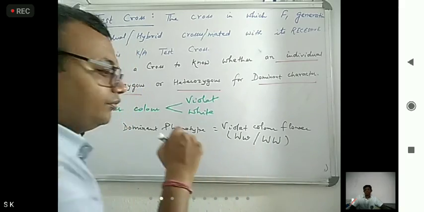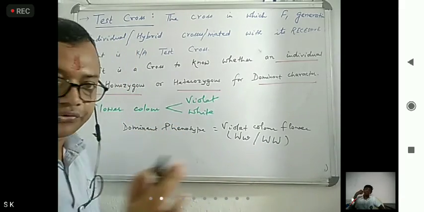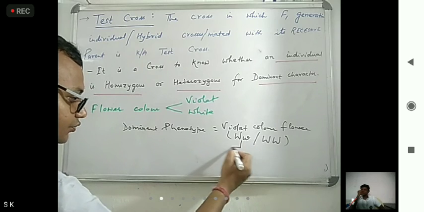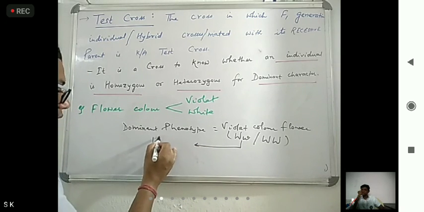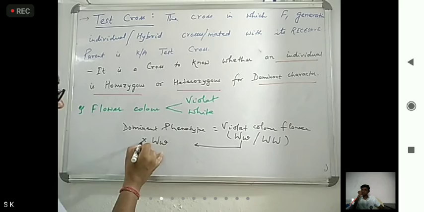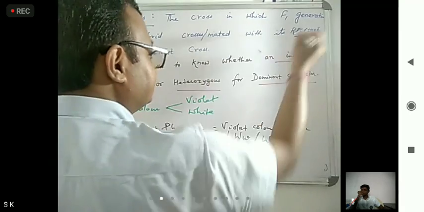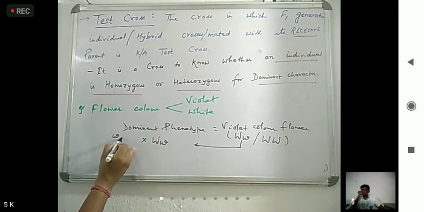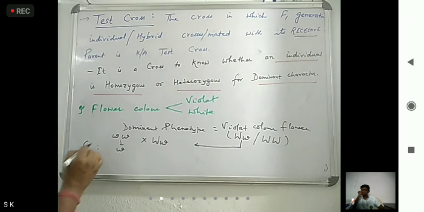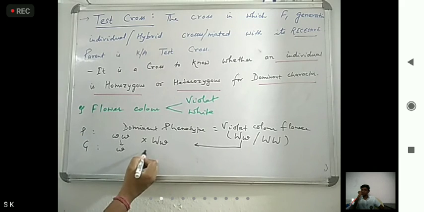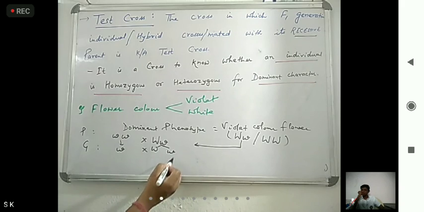So how will we manage this? If we are taking this one, W small w crosses with the recessive parent, small w small w. Here only one type of gamete will come from the parent, and here two types of gametes will come, one capital W, one small w.